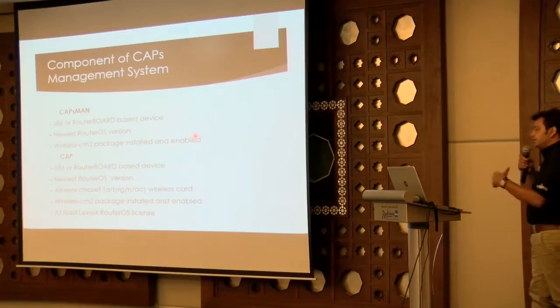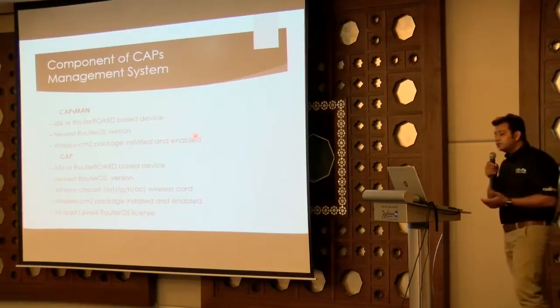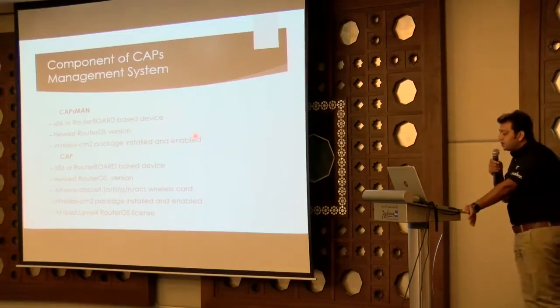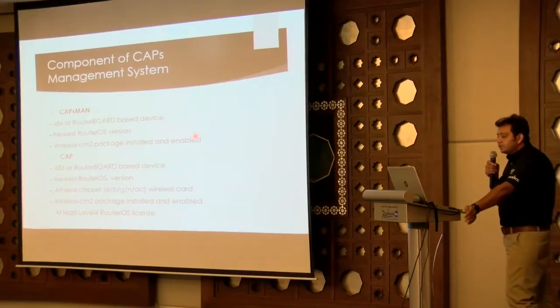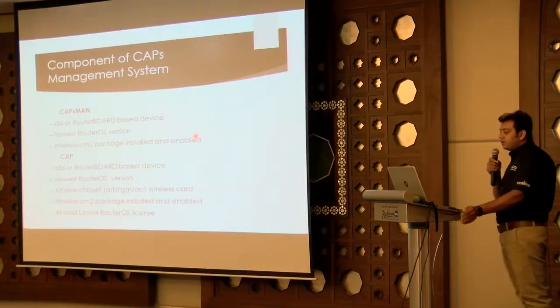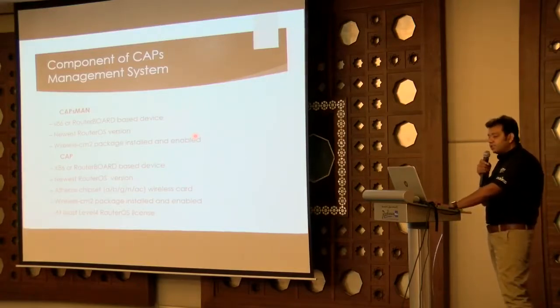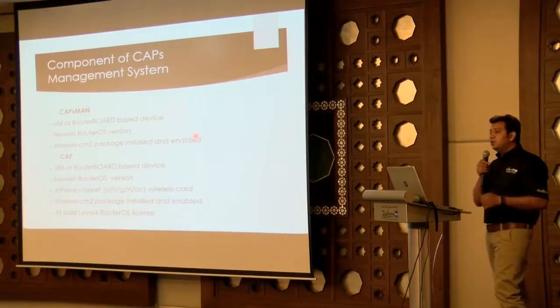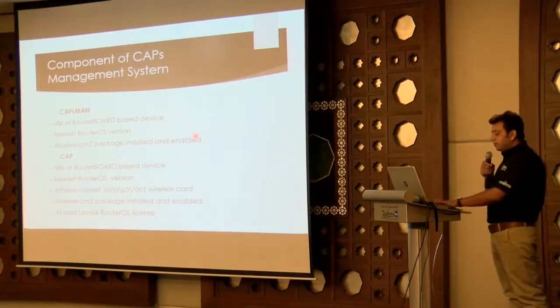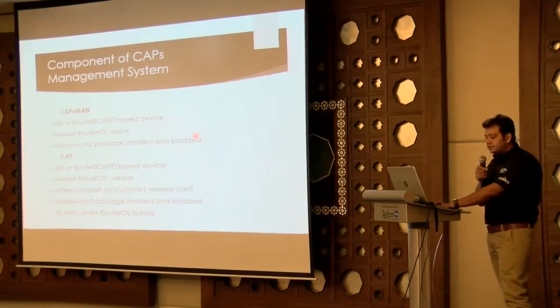And for the CAP side, the AP which will serve the end user, it can also be a machine with a wireless interface, or it can be a RouterBOARD. It should have the new RouterOS, Atheros chipset, and the wireless CM2 package should be installed, and at least a level 4 RouterOS license. Because for wireless AP mode, you always need a minimum level 4 license.